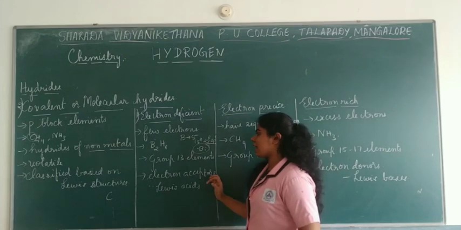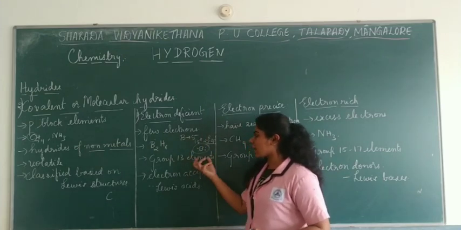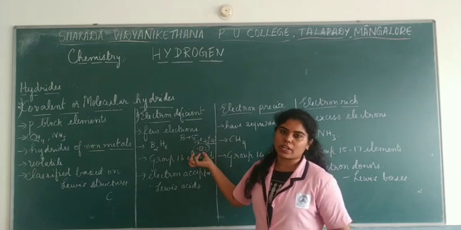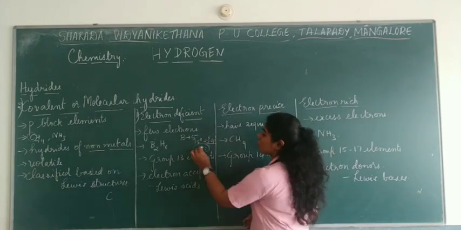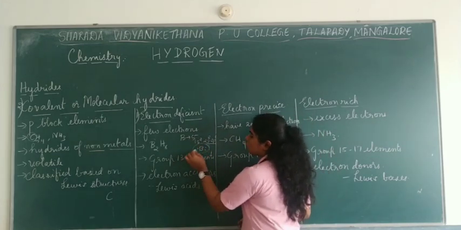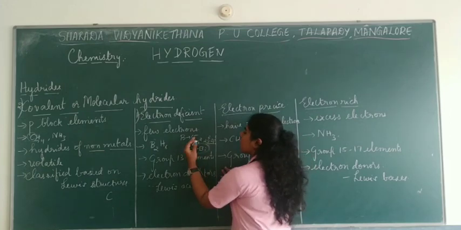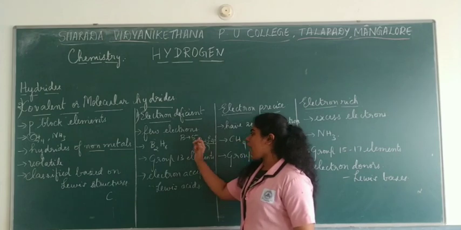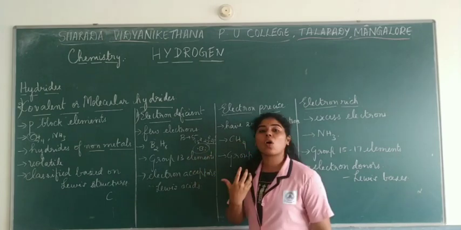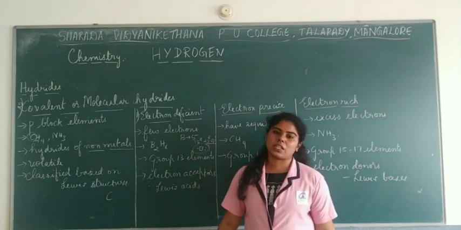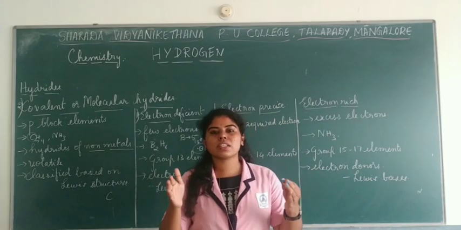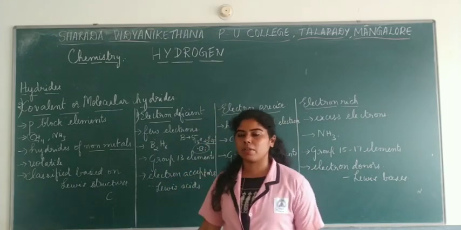They want electrons from the other atoms so that they can attain octet configuration or stability. When boron tends to attain stability, then only there is formation of a bond. So, they tend to accept electrons. That's why they are called electron acceptors. As they are electron deficient, they tend to gain electrons, accept electrons and become stable.